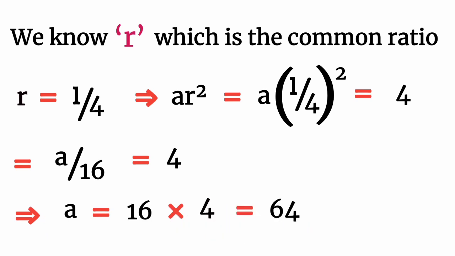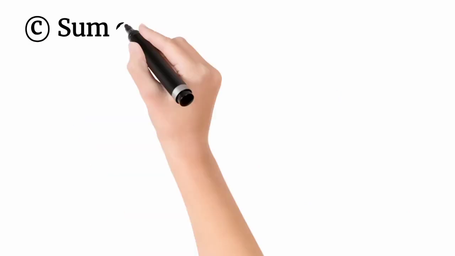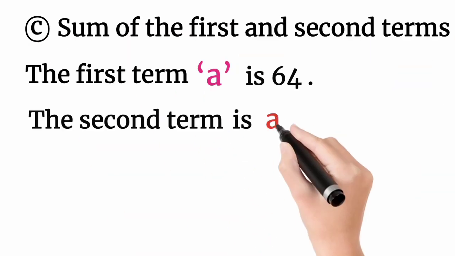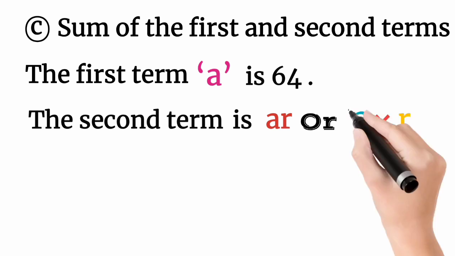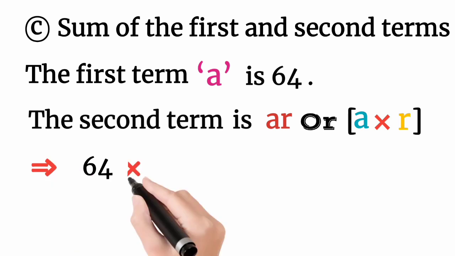So the first term a is 64 and we have the common ratio. Then we find the sum of the first and second term. The first term is a, 64, and the second term is ar.